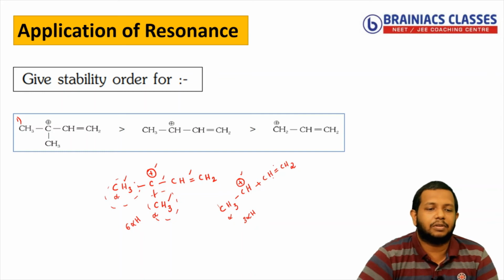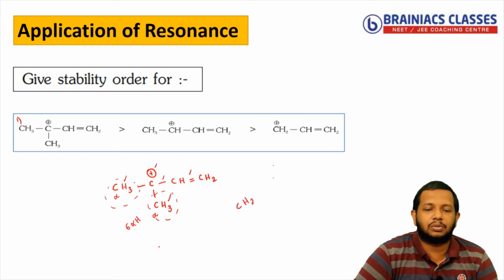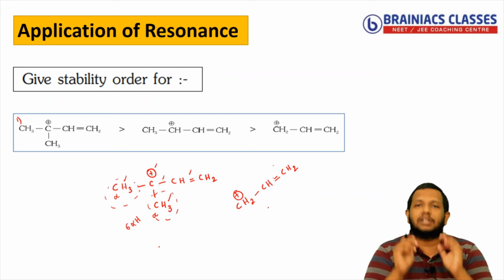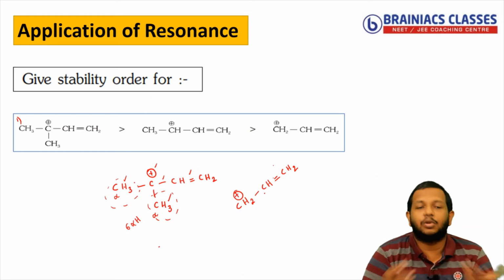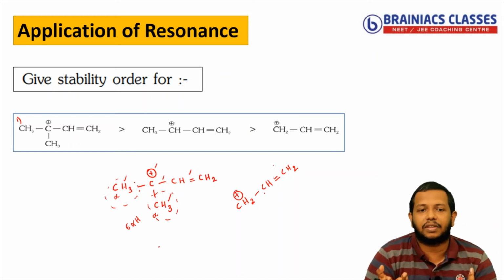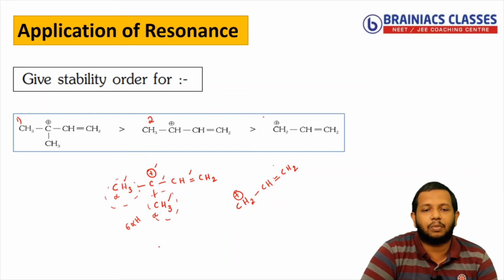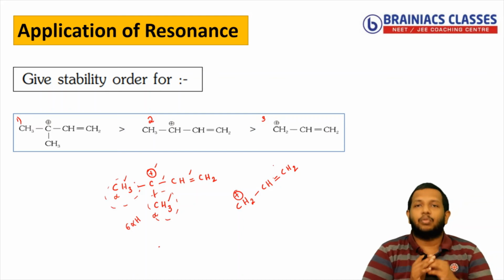Now coming to the third one, you can see CH2 plus, then you have CH double bond CH2. Now looking at this, I know the third species also has resonance, because positive charge, single bond and double bond, but there is no other supporting factor like hyperconjugation. So comparatively I can say one is more stabilized than the second one, and the second one is more stabilized than the third one. This is how we can explain it.